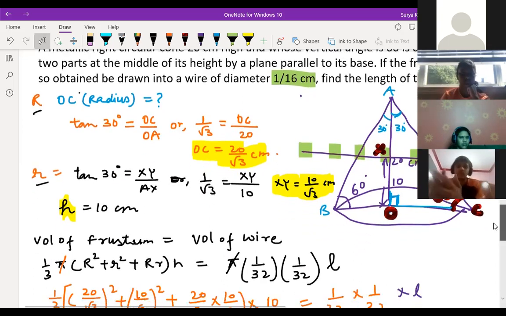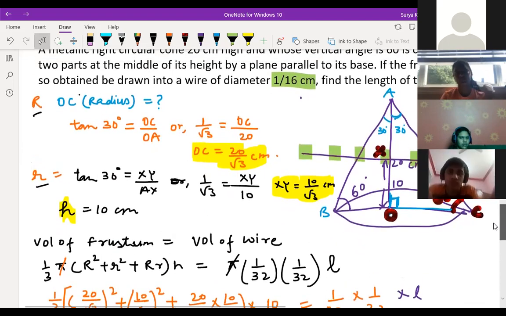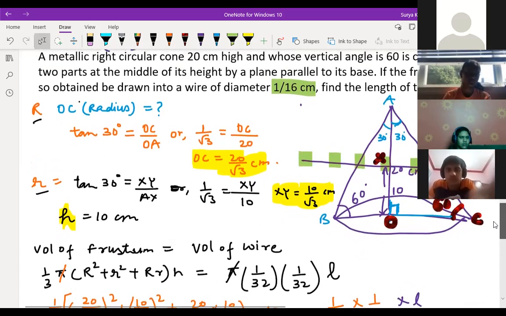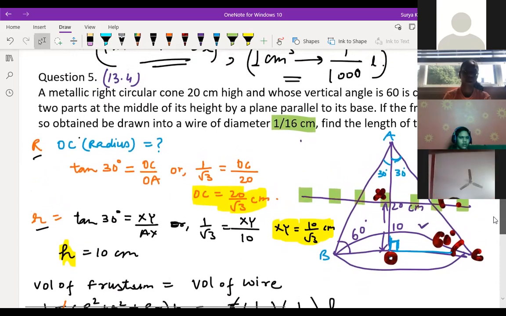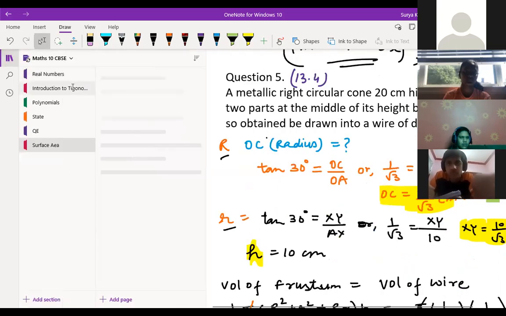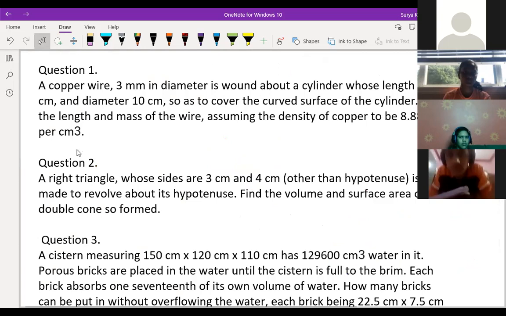So the whole exercise got finished. Only the optional part is pending over here. If you want to start, we'll start with the optional parts. Question number 1 we'll just try once. So 13.1 to 13.4 is clear. 13.5 is optional. That is not important from the examination point of view, but anyway, for knowledge, you can do that. They have mentioned it in the exercise. That is not for the examination.